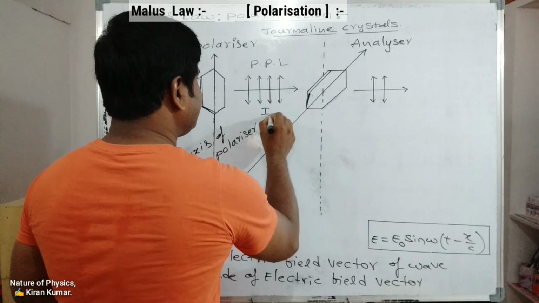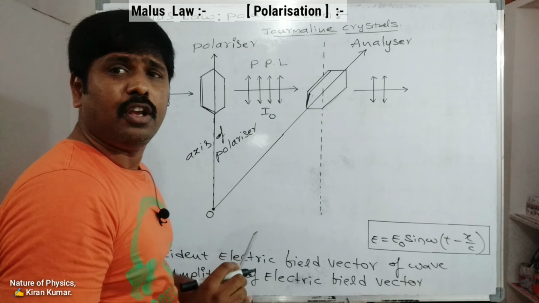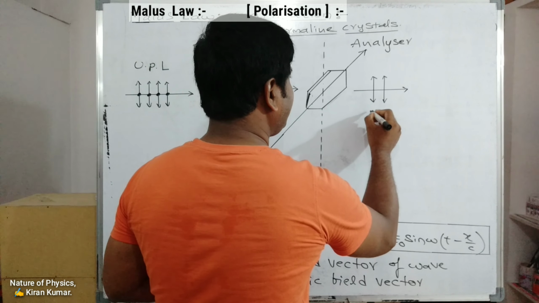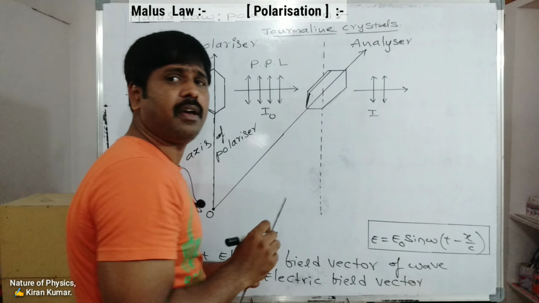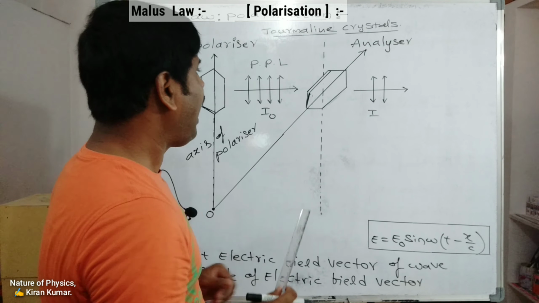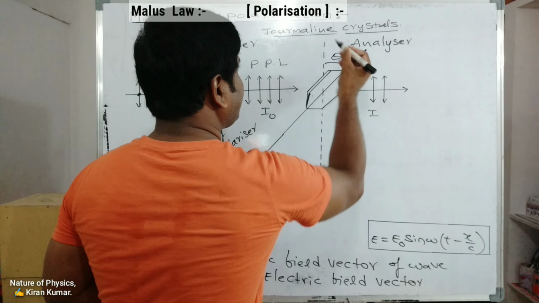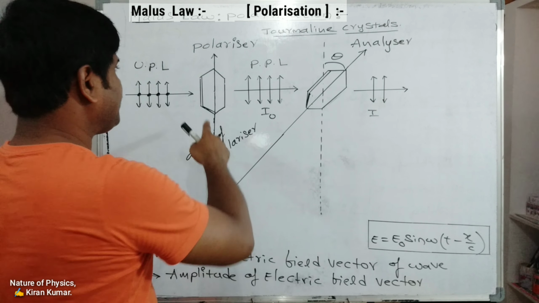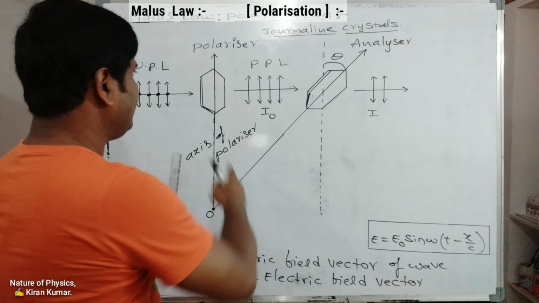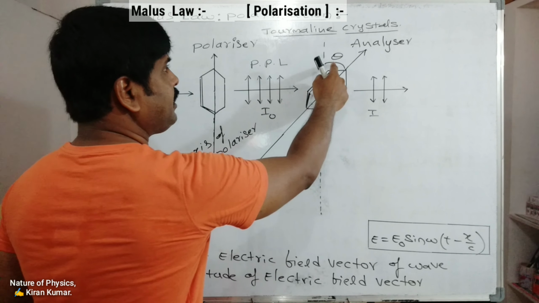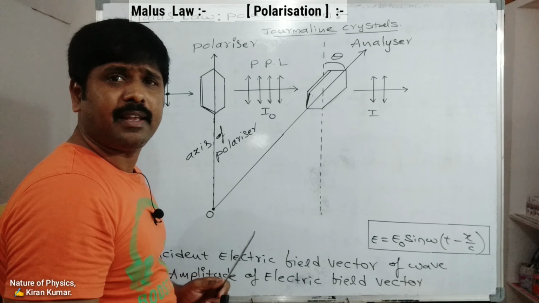I naught is the intensity of the polarized light, and I is the intensity of light we are getting through the analyzer. See, this analyzer is making an angle theta with respect to the polarizer. See, these are the parallel lines, so that the analyzer is making an angle theta.